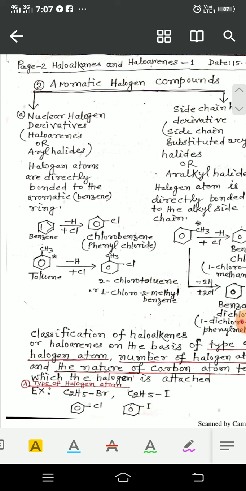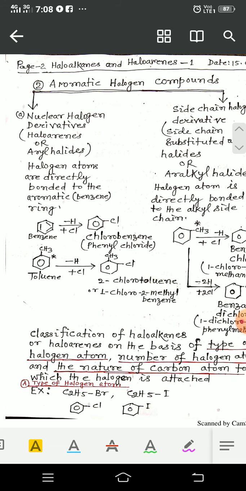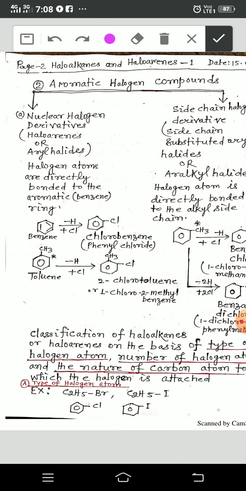Now on the second page, aromatic halogen compounds means the derivatives of benzenoid rings. This is about the nuclear halogen derivatives, means aryl halides, the derivatives of benzene. The second type is side chain halogen derivative, means the derivatives of benzenoid ring in which there is a side chain, as for example here the side chain is a methyl group.